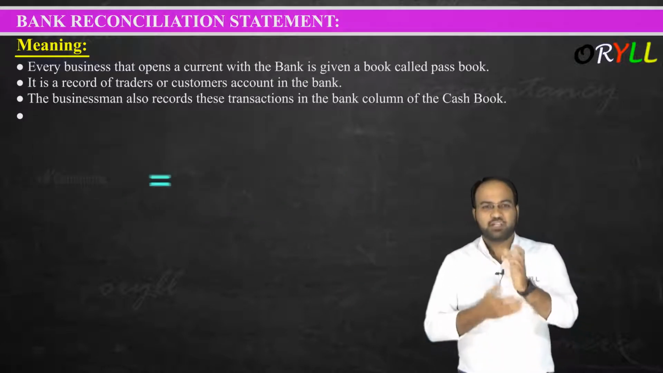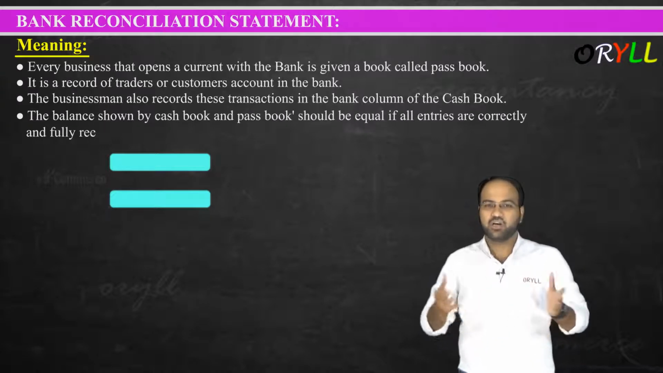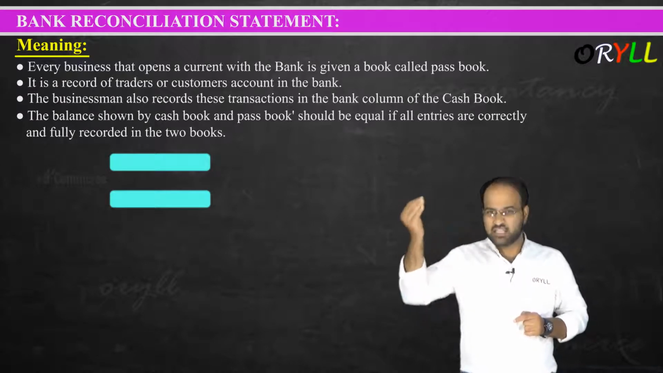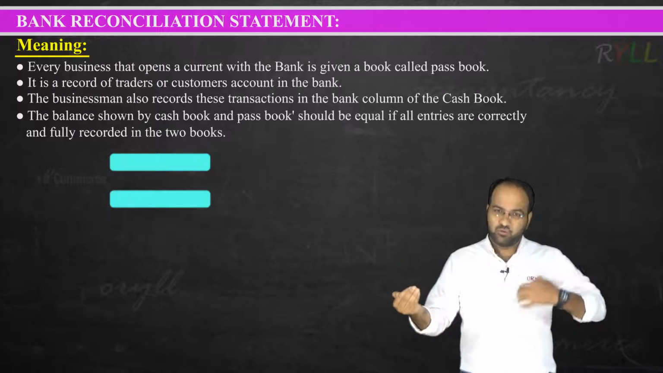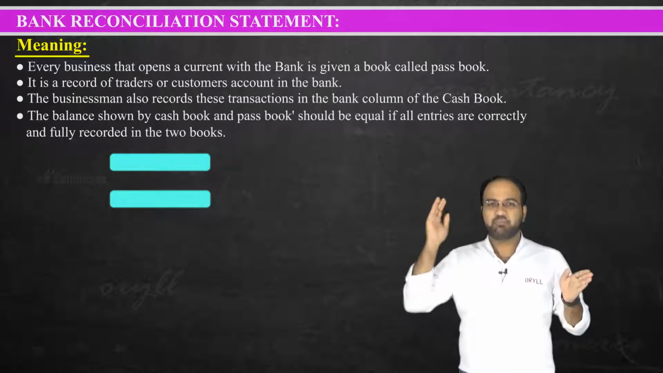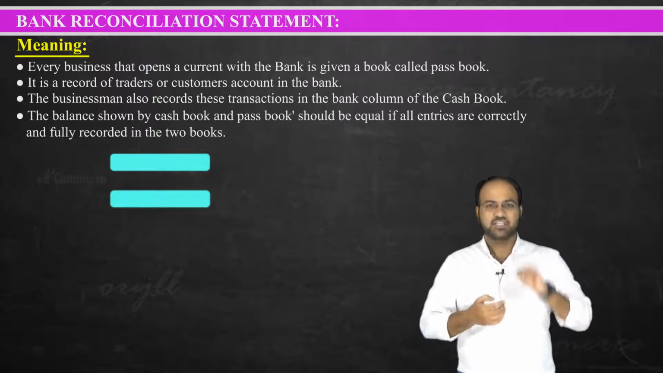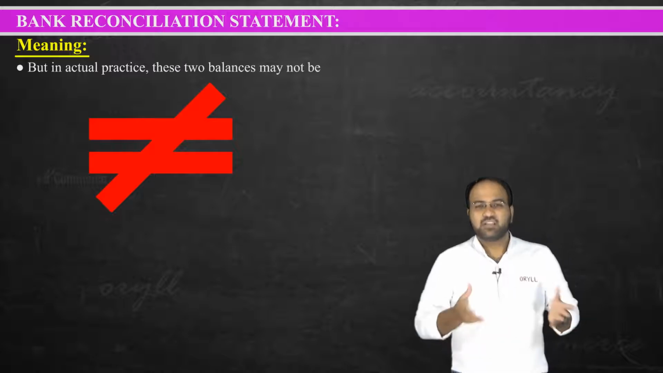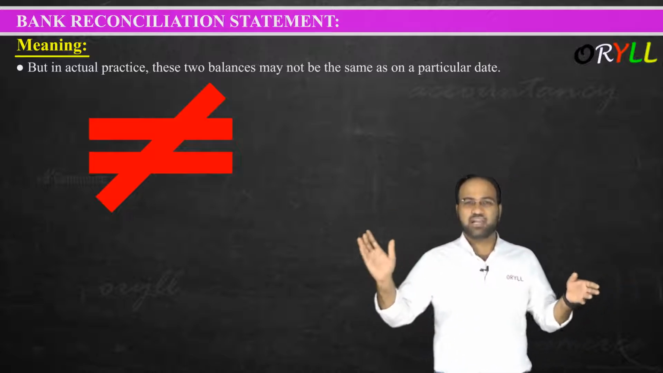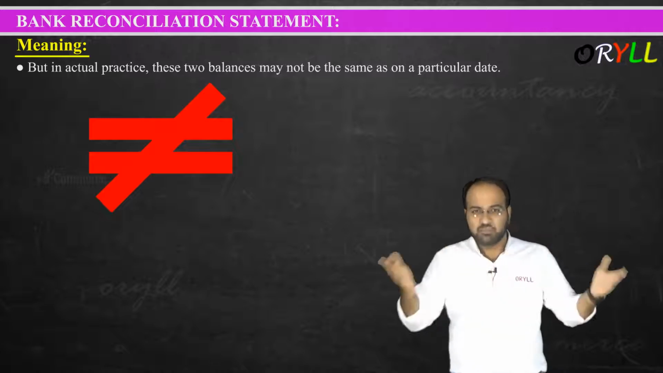The balance shown by the cash book and the passbook should be equal if all entries are correctly and fully recorded in the two books. So whatever transactions the bank has recorded in the passbook should be equal with our cash book bank column. So the cash book balance and passbook balance should be equal if we record all the transactions correctly and fully. But let us see what happens next. In actual practice, these two balances may not be the same as on a particular date. So there may be some difference.